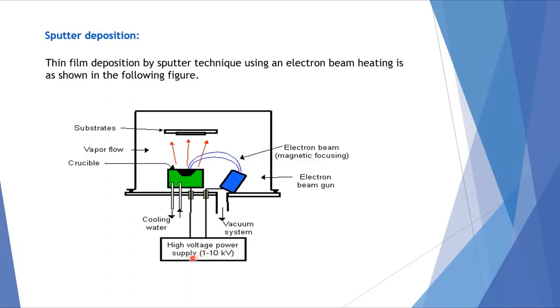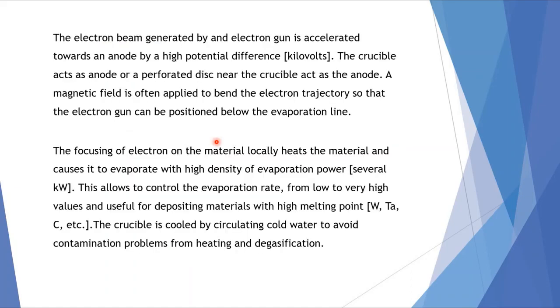The moment this high voltage power supply is used, a plasma formation takes place, and by means of this electron gun, an electron beam is produced and accelerated, and by applying the magnetic field here, the directionality of the electron beam has been taken in this way. So this electron beam has been directed to this metal, thereby the metal starts heating, and then it starts evaporating, and the evaporated metal vapor then deposits on the substrate, thereby there is a formation of a thin film. That's what you can have here.